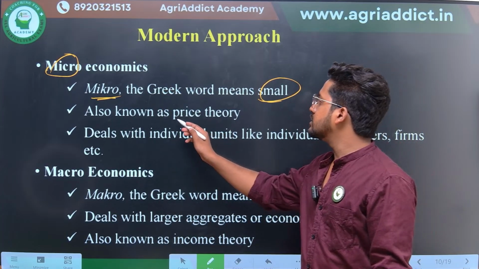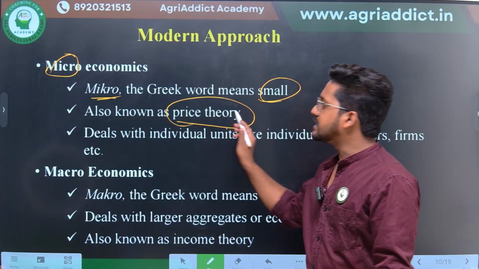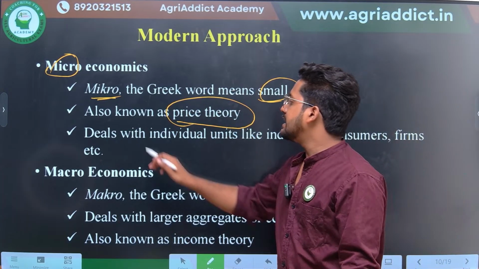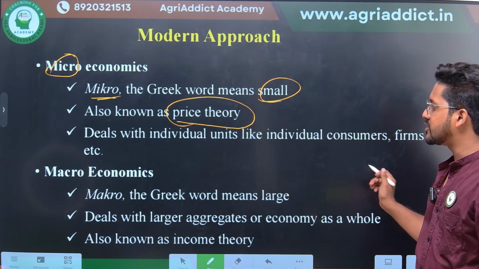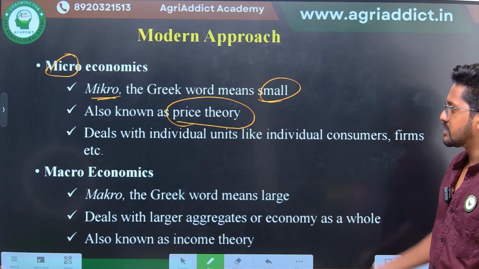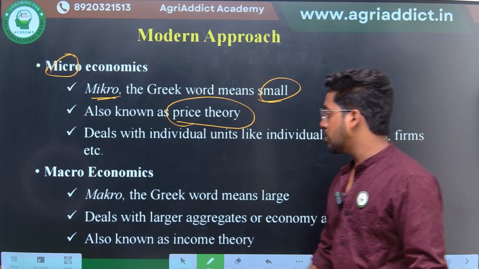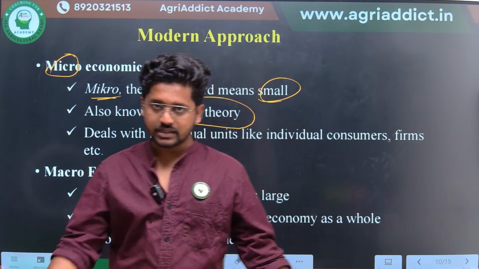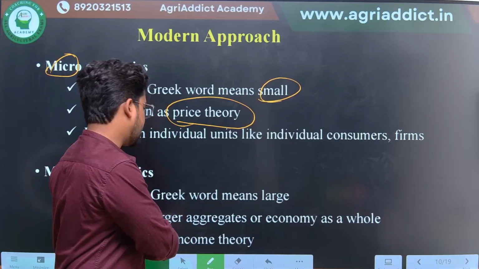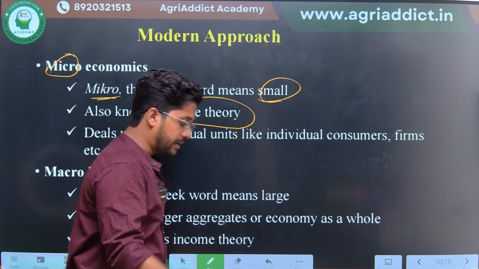And microeconomics is also known as price theory. This is an important concept, price theory, and it deals with the individual units like individual consumers, firms, individual producers. All those things will be coming under microeconomics. Coming to macroeconomics, macro, the Greek word, means large. You all know that, right? And it deals with the larger aggregates or the economy as a whole.